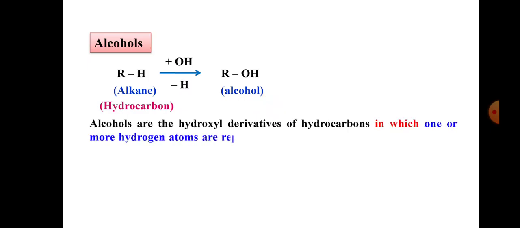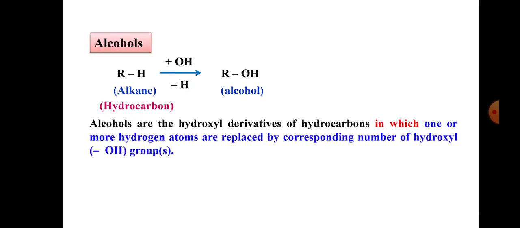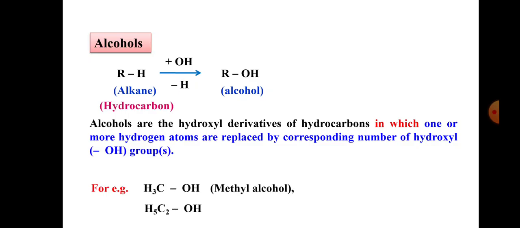And how will you define the alcohol? Friends, the alcohols are hydroxyl derivatives of hydrocarbon, in which one or more hydrogen atoms are replaced by the corresponding number of hydroxyl groups. It's called alcohol. For example, CH3OH, that means methyl alcohol. Now C2H5OH, that means CH3CH2OH, it is called ethyl alcohol.